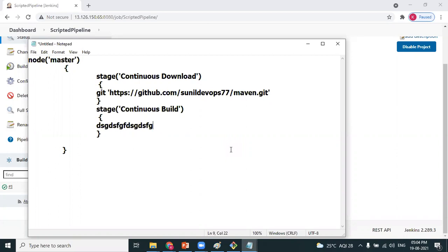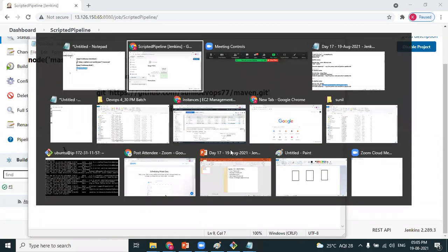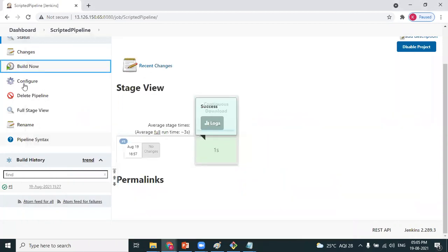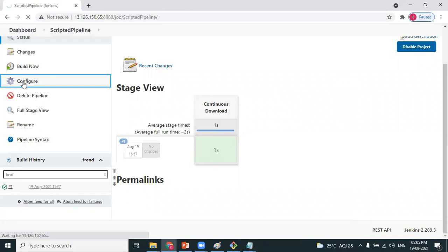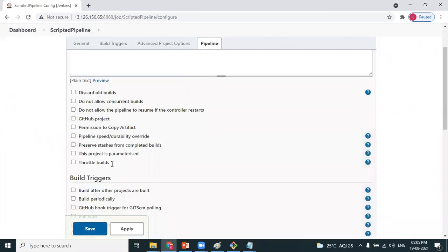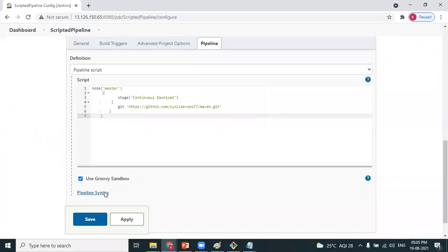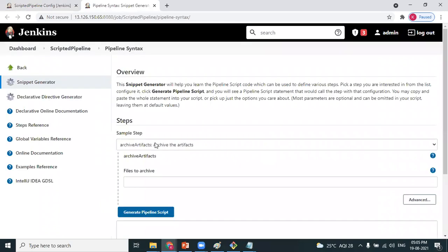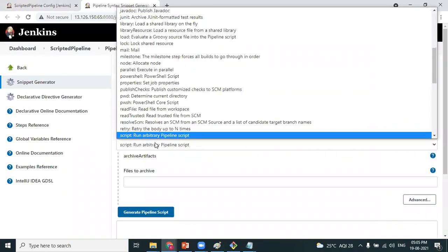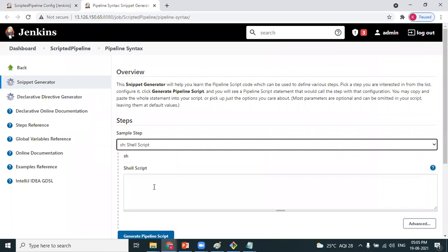Here Maven gives the package option that we need, then we need to specify it in that code. Here we write the code which helps in that. Please continue. So what I do is go back to the pipeline tab, go to the snippet generator, and select shell script.